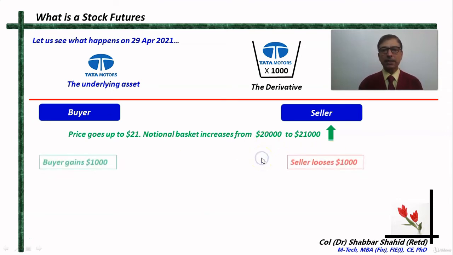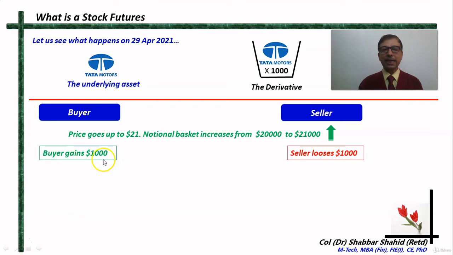So what has happened in reality? The buyer has gained $1,000 because he had bought at 20, and now it has become 21. But the seller has lost $1,000 because he had sold at 20. Now the price has increased to 21, so he has to repurchase at 21. So he has lost $1,000. I correct myself.